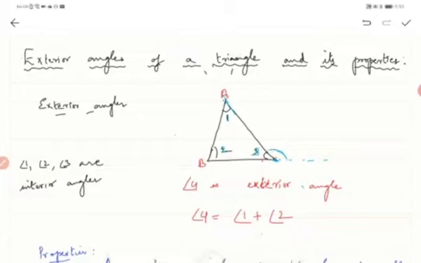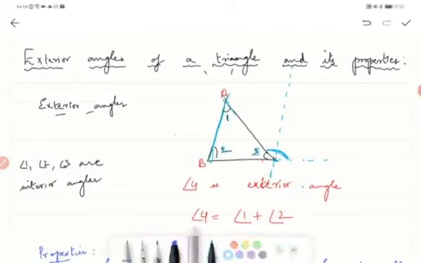Suppose I take this exterior angle. Now I will draw a line parallel to BA, or AB. So this is how I have drawn the parallel line to AB.